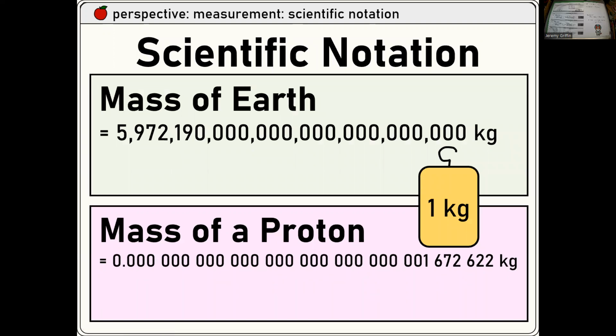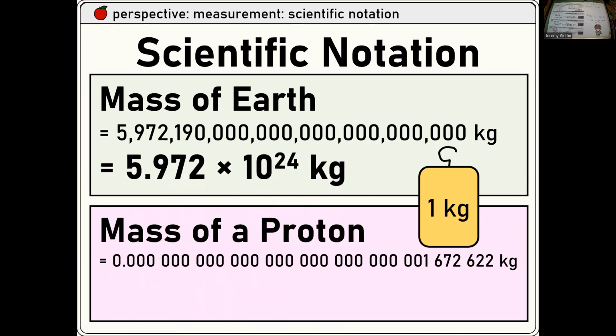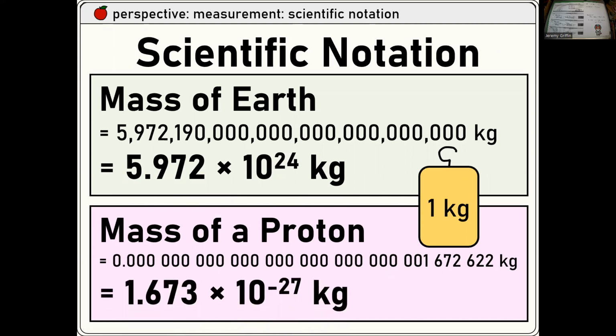Scientific notation. So mass of the Earth is huge. Guys, could you call this 5.97 times 10 to the crazy power kilograms? Boom, just like that. Mass of a proton, tiny, tiny, tiny. Can I call this 1.67 times 10 to the negative something? Yeah, something like that, right? Yeah, so crazy, right? Oh, a negative exponent. That doesn't make the number negative. It makes the number tiny, right? It's like you're dividing by 10, dividing by 10, and you're doing that 27 times.